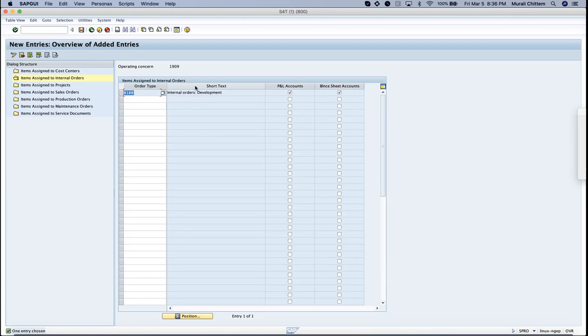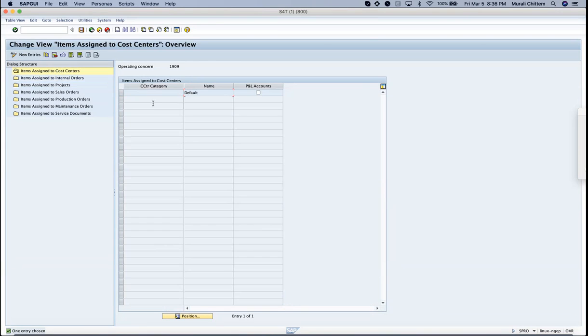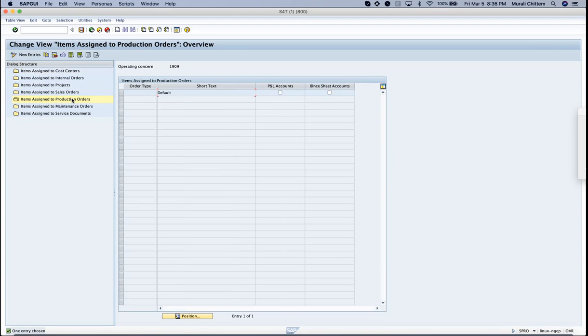If you see cost centers, this is based on the cost center category. And for this cost center category, it will allow only P&L accounts. It won't allow balance sheet accounts. If you see production orders, again it will allow P&L and balance sheet accounts.